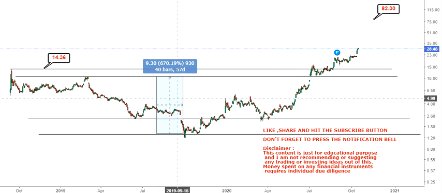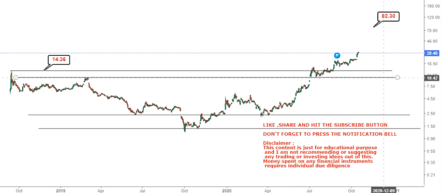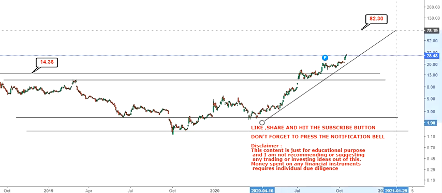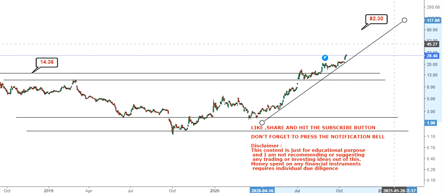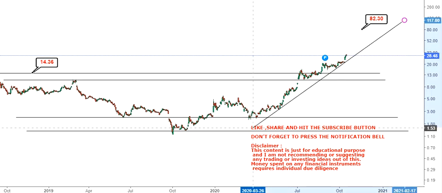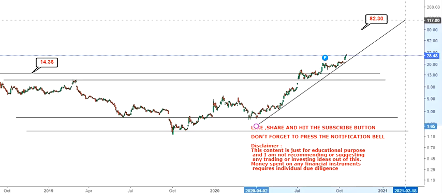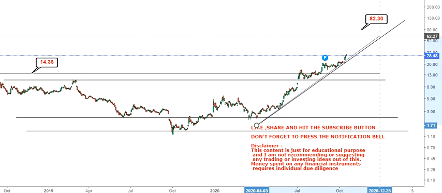Okay, so this is nothing but a statistical calculation: how the trend was in the previous term, and we are replicating the same thing in the current phase. And if you look at the trend and the support and resistance levels, that is another way to look at it.